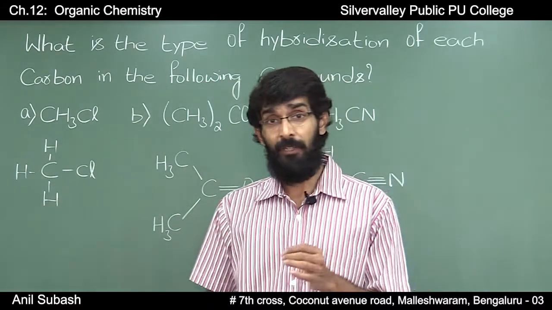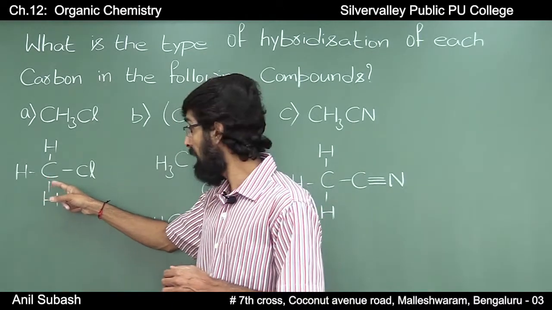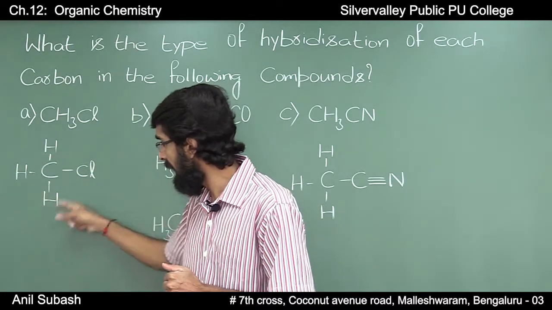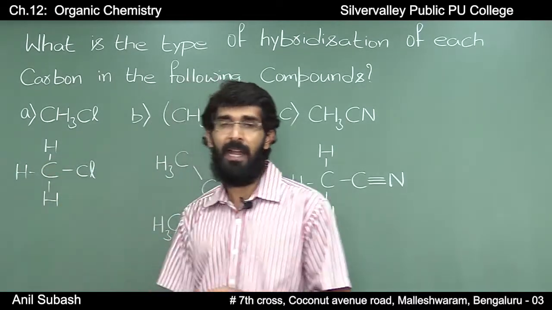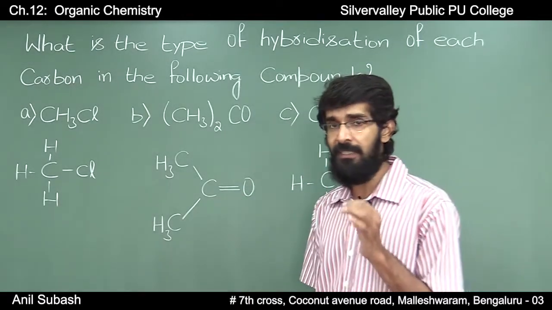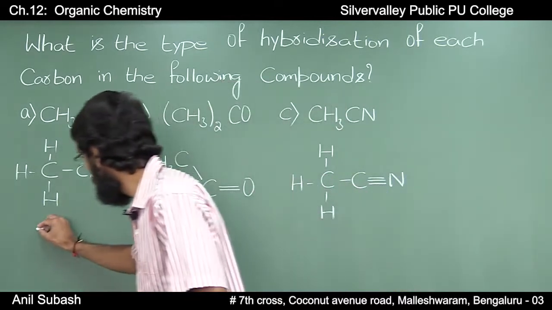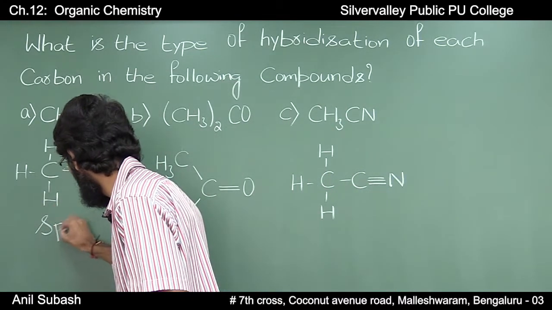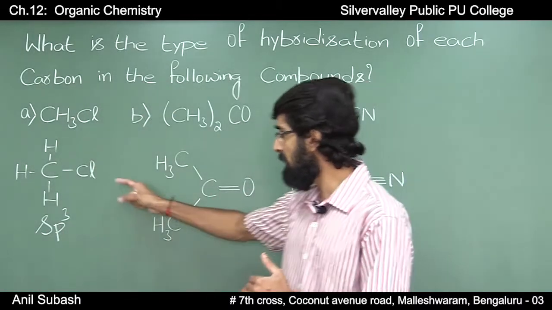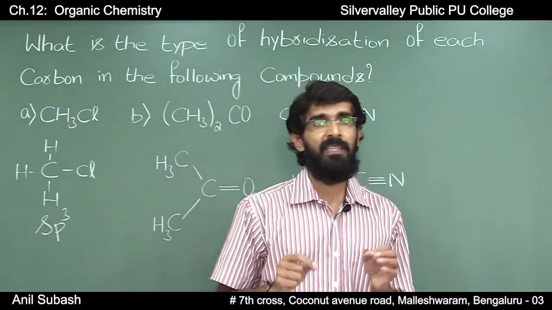If you observe here, there is only one carbon atom, and this carbon atom is bonded to 3 hydrogen atoms and 1 chlorine atom through single bonds. Since carbon is involved in only single bonds, the hybridization of carbon will be sp3. Therefore, in the first compound, the hybridization of carbon is sp3.